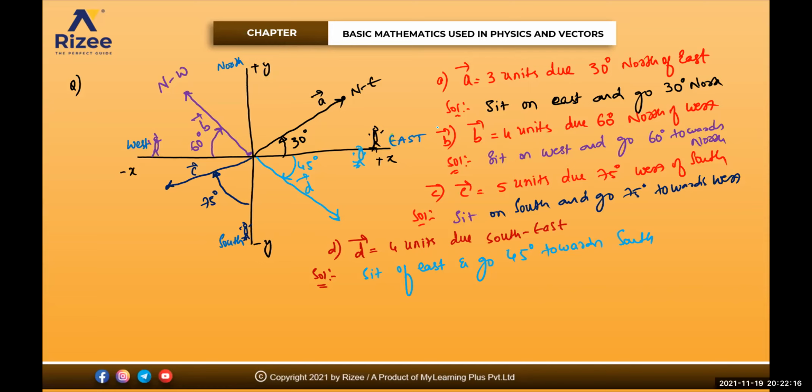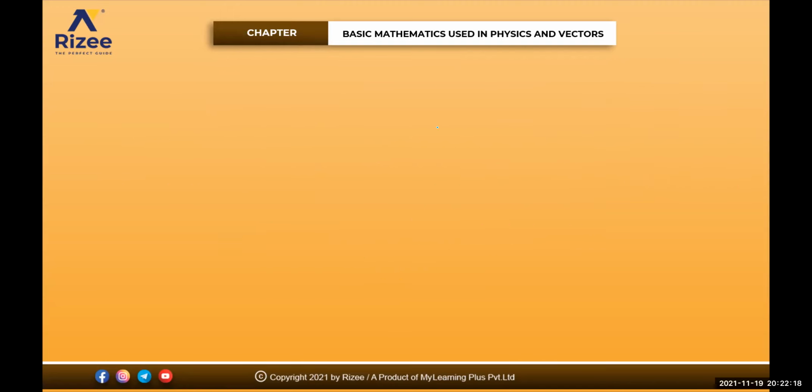Chalo. Now this is very important, beta: how to take the angles in the vectors. Next slide. How to take angles between vectors. Okay. We have two methods, beta. One is the head to tail method.